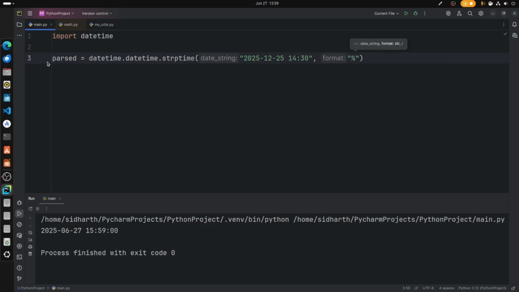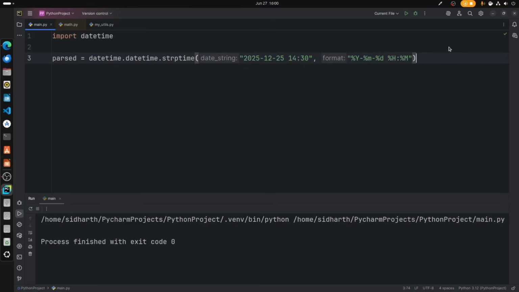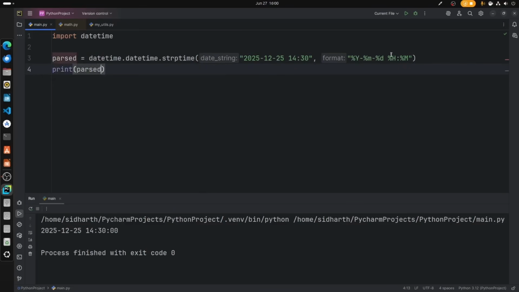So now we're parsing this date string into this format. Now let's run that. I have to print that, parsed. Okay, now we get the correct value.